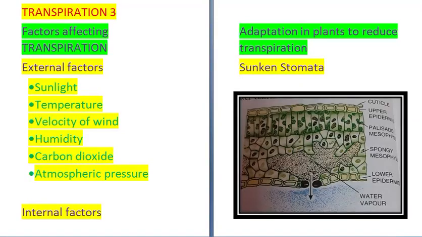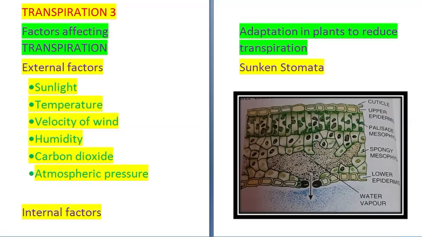Gone through my previous video, and today we will continue further. Today we will be studying about factors that affect transpiration. There are two types of factors. First is external factors and second is internal factors.